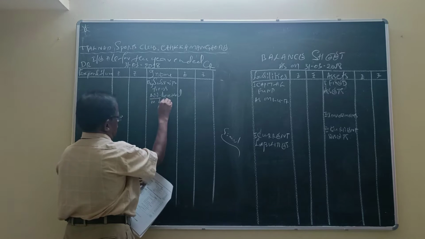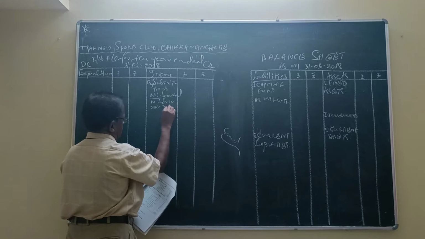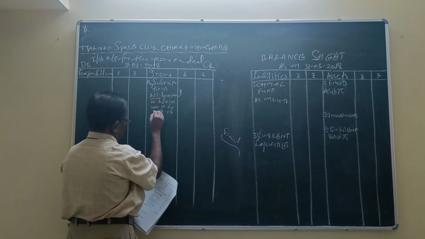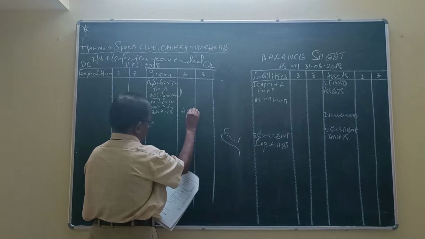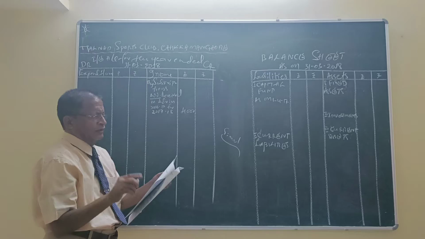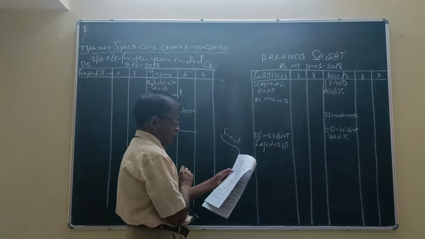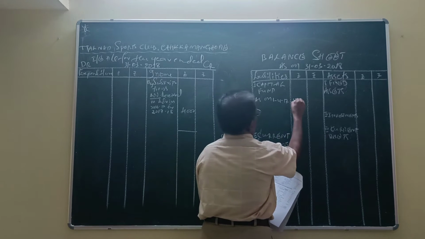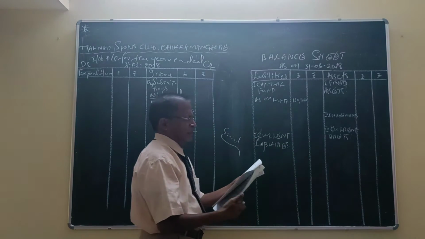received in advance in 2016-17 for 2017-18. How much? 4,000. Capital fund 1,30,800. Asset side, cash at bank.